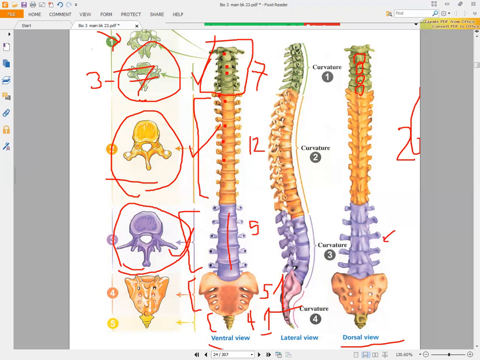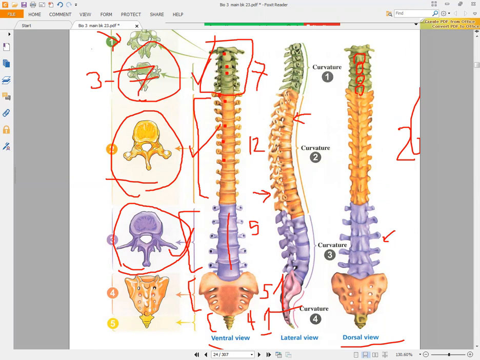Also, you have to look here at the lateral view. In the lateral view, you will find the processes of each vertebra, which we will talk about in detail, and also the centrum of the vertebra. Also, you have to know that we have four curvatures. Curvatures of the vertebral column. This curvature will be present in the